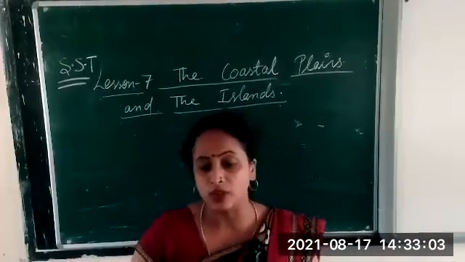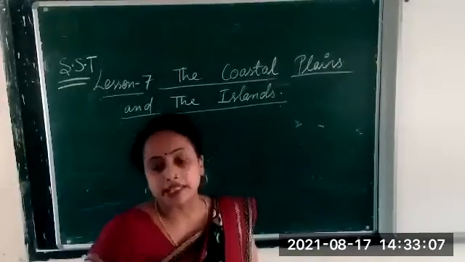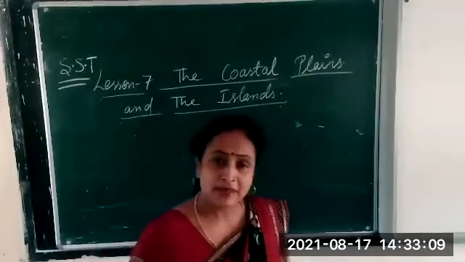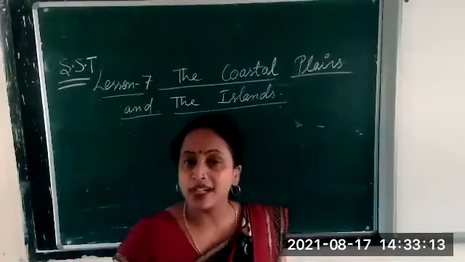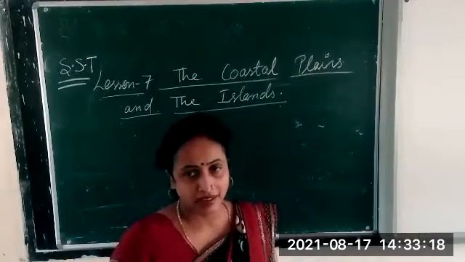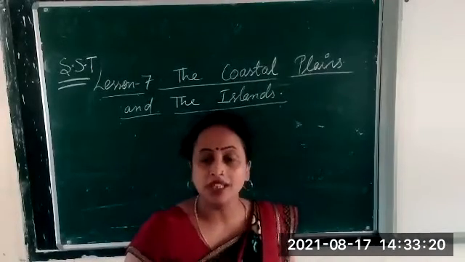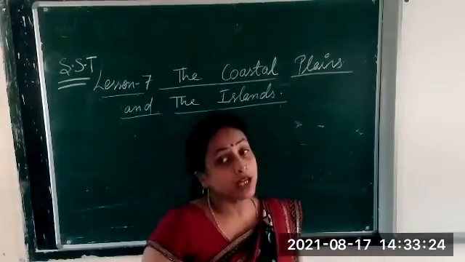The name of the chapter is The Coastal Plains and the Islands. Island means the land which is almost surrounded by water from all the sides. That is called an island. How to pronounce island?